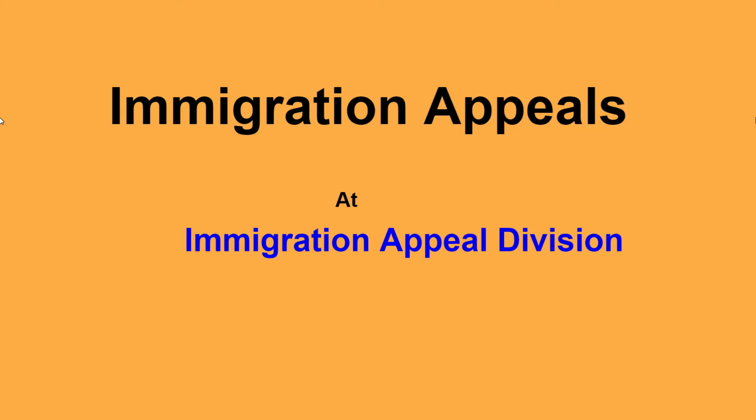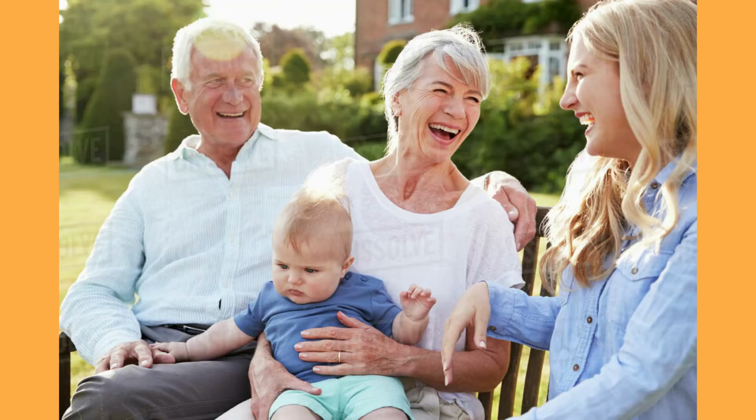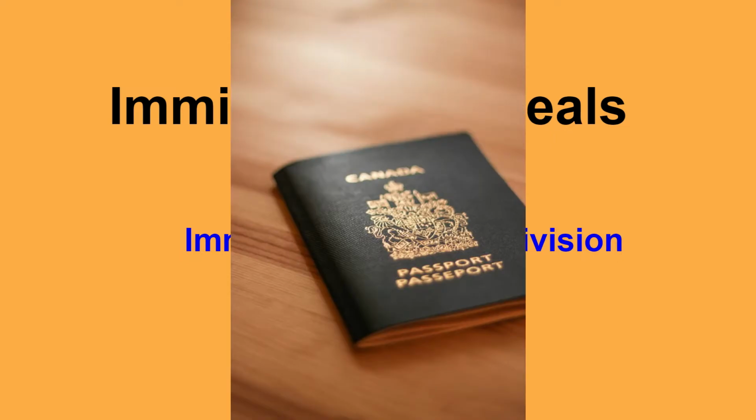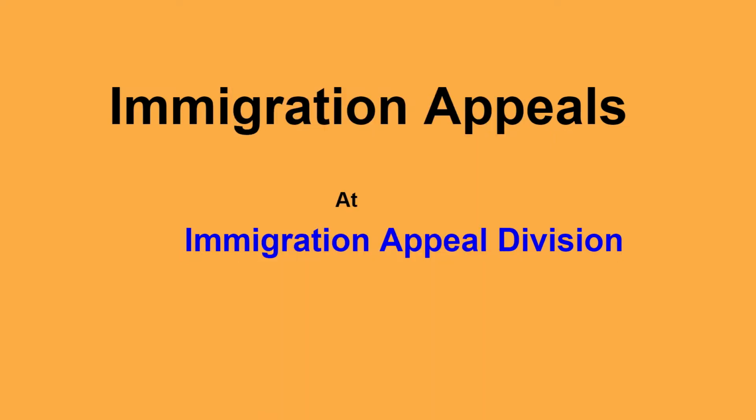There are certain steps that have to be followed. Suppose you applied for your parents' permanent residence application. As a permanent resident of Canada or a citizen of Canada, you have the right to appeal against a negative decision in the Immigration Appeal Division. You should apply yourself, instead of paying so much in fees to lawyers. There are certain steps that have to be followed.